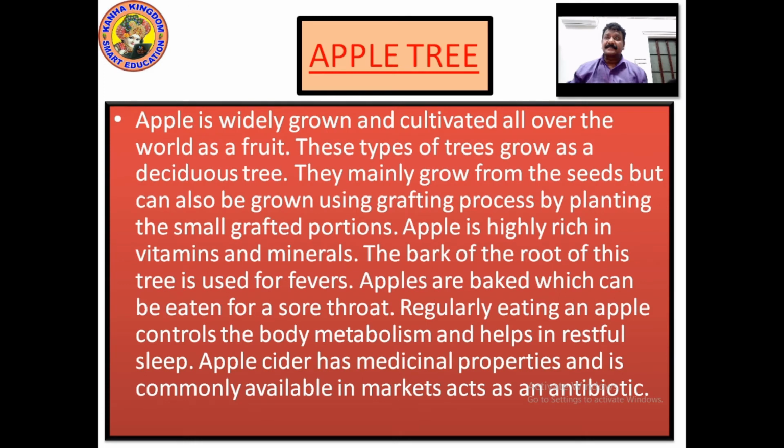Apple tree. Apple tree is widely grown and cultivated all over the world for its fruit. These types of trees grow as deciduous trees. They mainly grow from seeds but can also be grown using the grafting process by planting the small grafted portion. Apple is highly rich in vitamins and minerals. Have you ever seen an apple? Have you had? Yes, you know about apple.